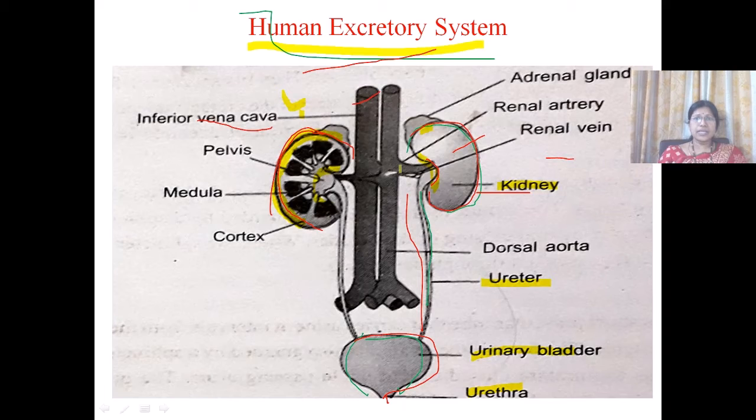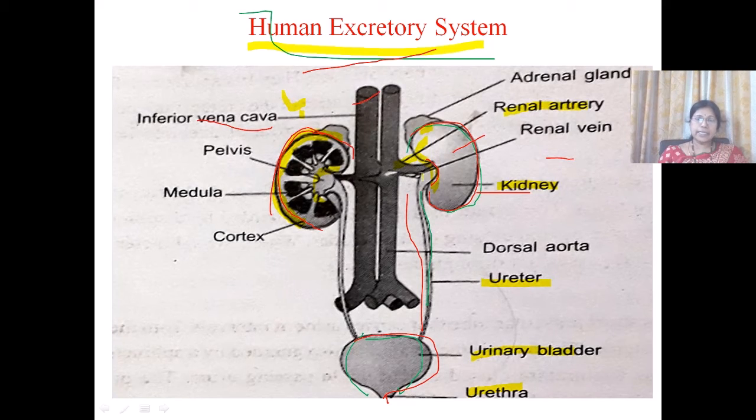The renal artery, which is a branch of the dorsal aorta, enters the kidney through this hilum, and it brings oxygenated blood to the kidney, and the blood also consists of nitrogenous waste materials.